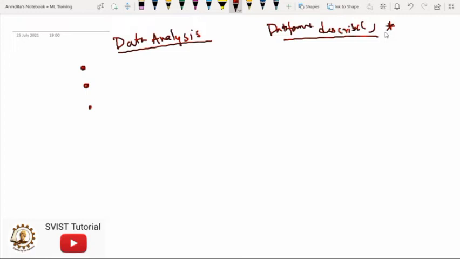So whenever you use some describe function or describe method, you will find one specific chart that will give you the statistical analysis. Statistical analysis means you will find out some mean value, median value and IQR, interquartile range value.